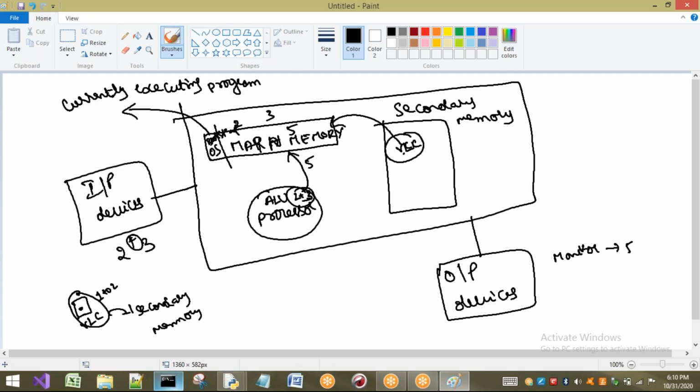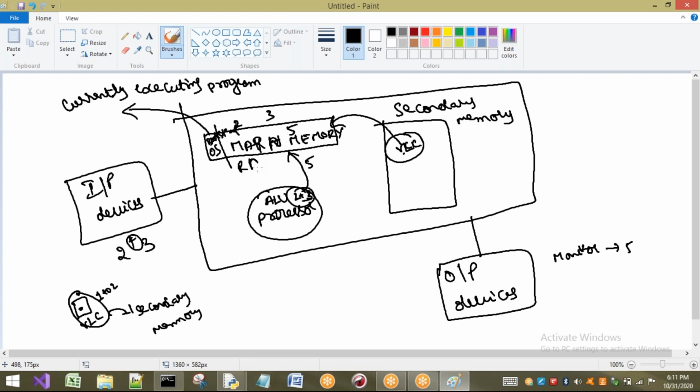In my RAM, what will be there now? Some operating system programs will be there, and some background processes. If there is any background process that is going to be executed, those processes will be present here. And next Python files are there, GoToMeeting files are there, and Paint is there. So what am I executing now? This is a Paint application, so it is going to be highlighted now. Who is going to execute these applications? Processor. So processor is going to execute the programs or applications that are present in my RAM only.